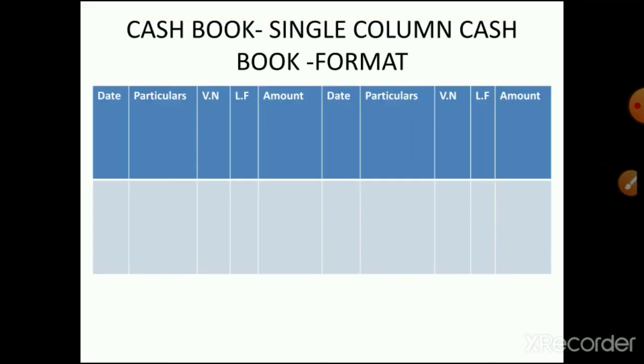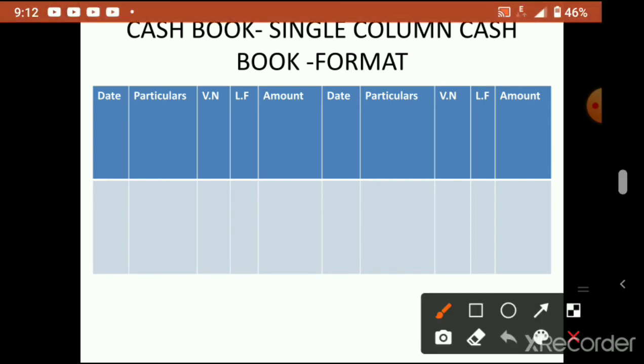So here you can see the format of the single column cash book. How to make it: this is actually a T form. T form means one debit side, another credit side. So this is debit, DR we write. This one is credit. So here: date, particulars, voucher number, then ledger folio number. When we make the ledger, that page number where the ledger is appearing, we write. Voucher number, you know, the source document or voucher number, we can mention. Then amount. So debit side over.